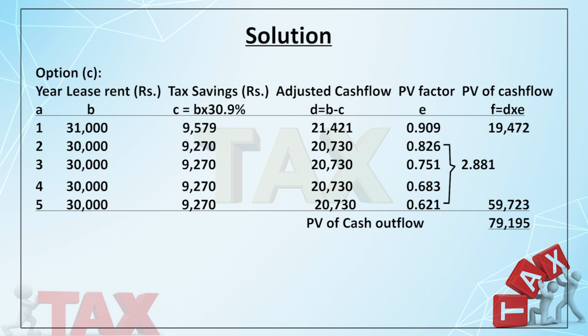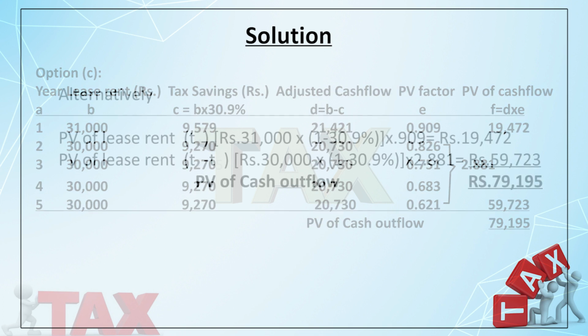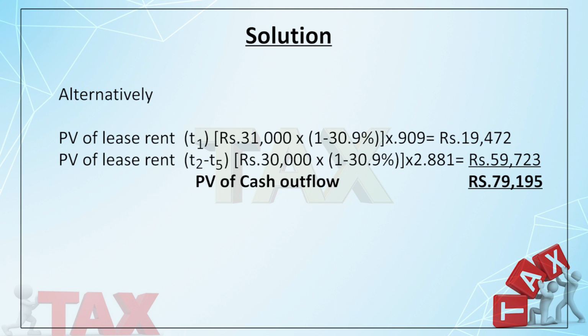Mind it carefully, here you won't get the tax benefit on depreciation because it's a leased asset, you won't get the depreciation. I have shown an alternative, simple way which you can also calculate. The first year it is 31,000 multiplied by 1 minus 30.9%, and for the others it is the annuity factor, so you can directly go for that, like what I did for interest. So you can also get it in simpler terms.